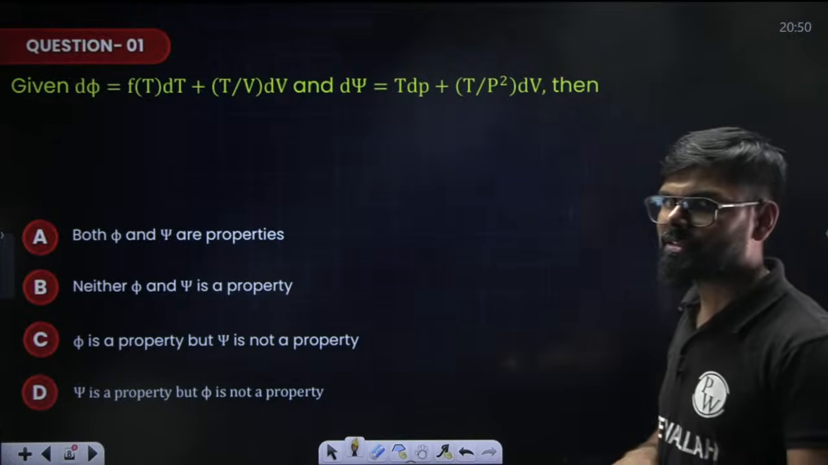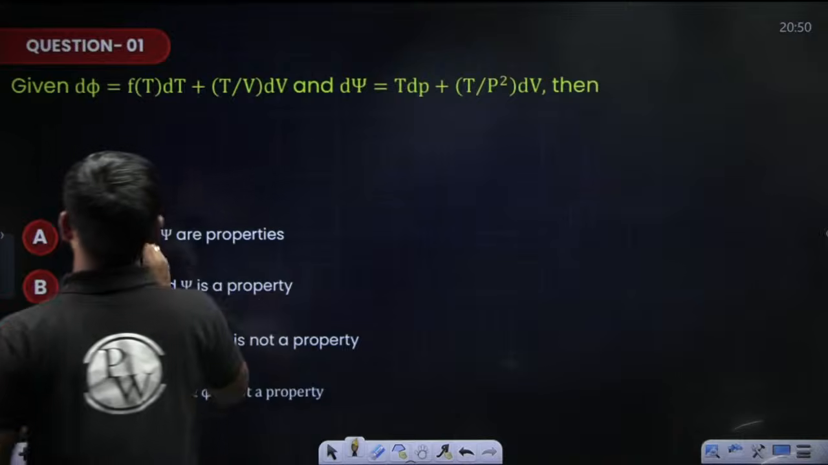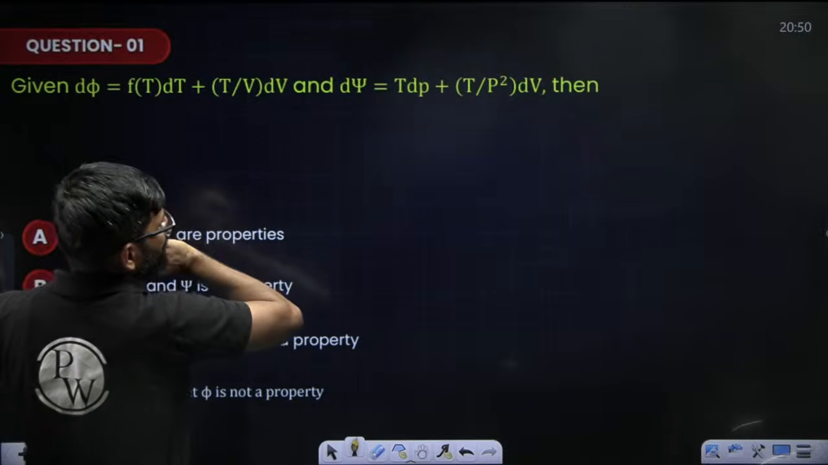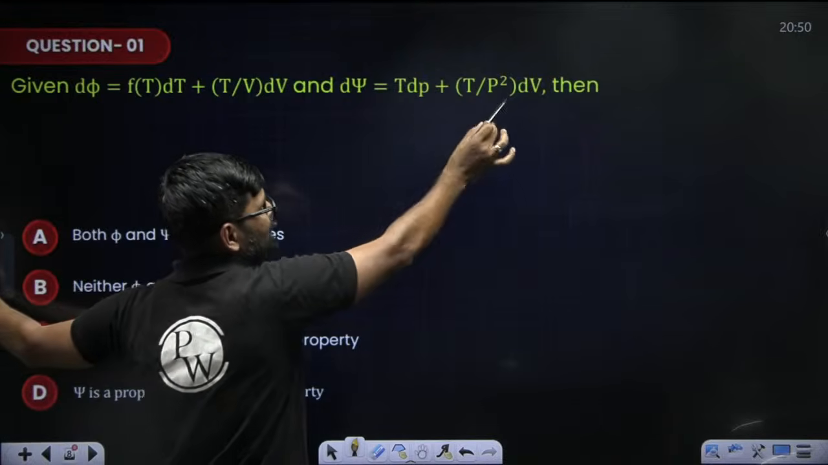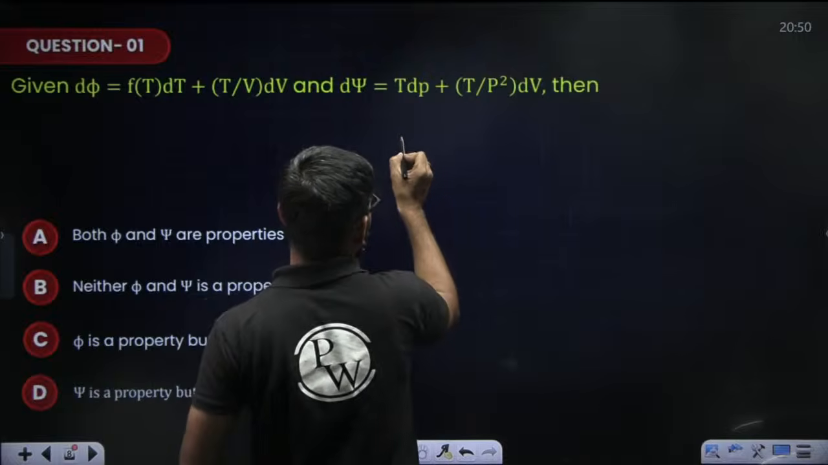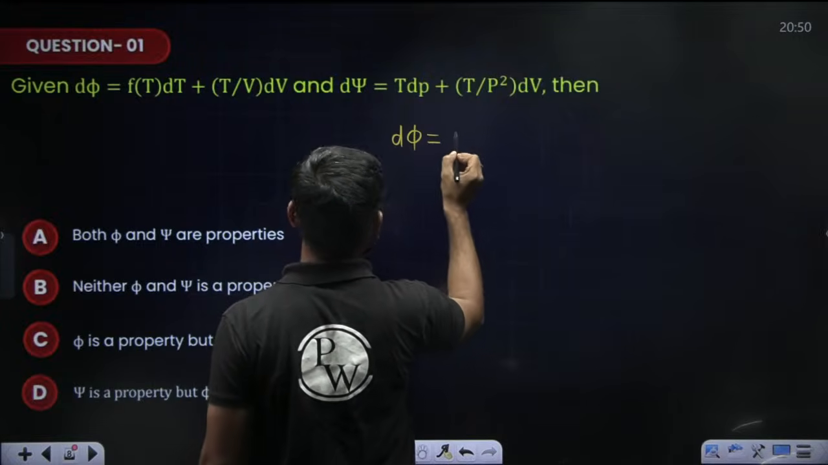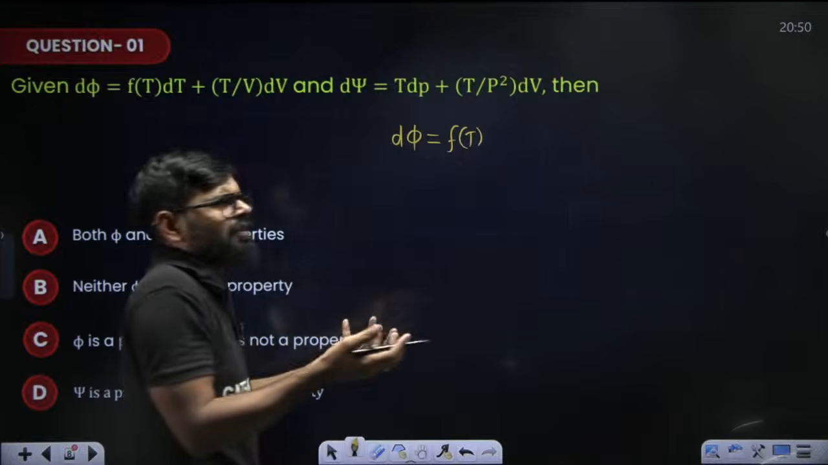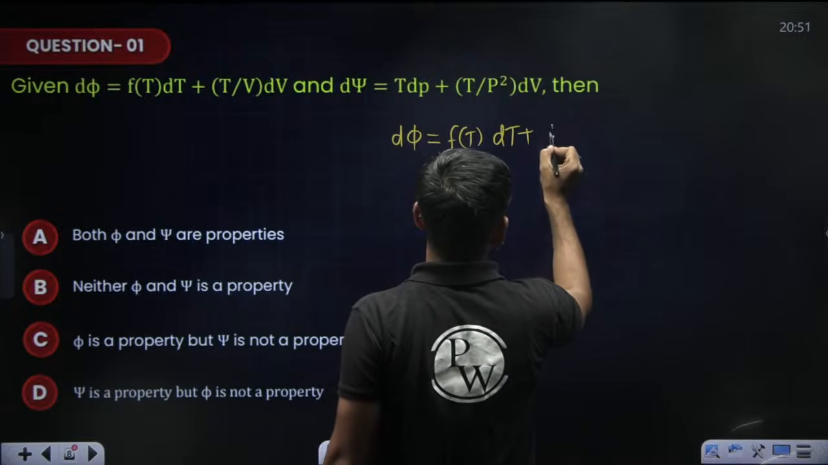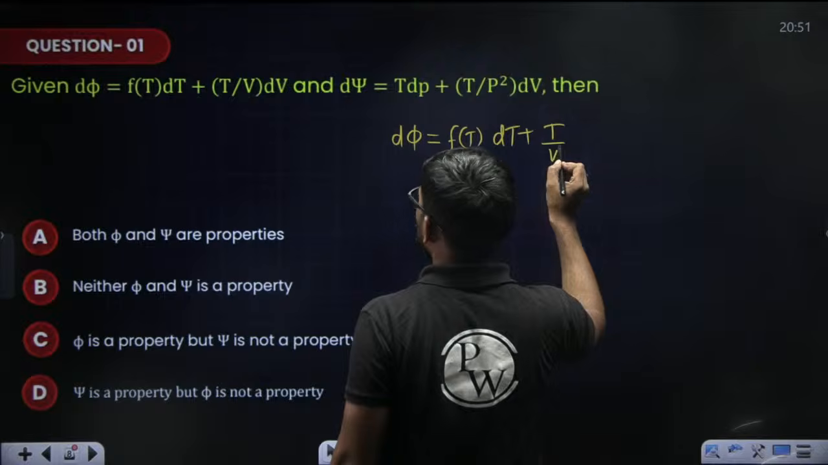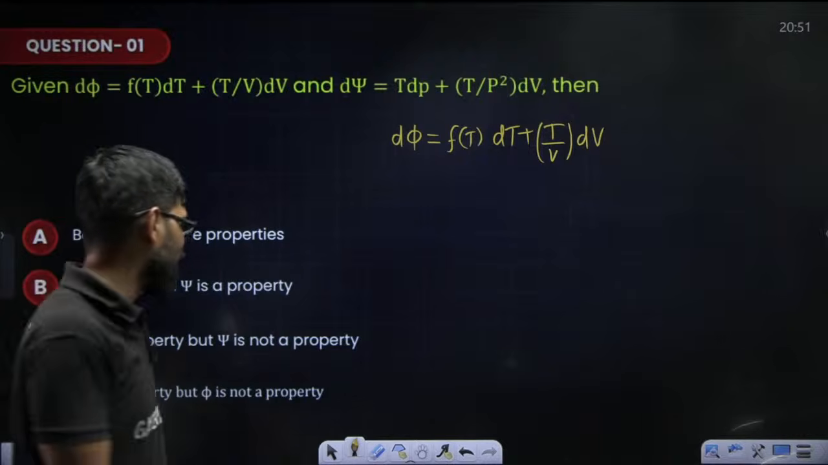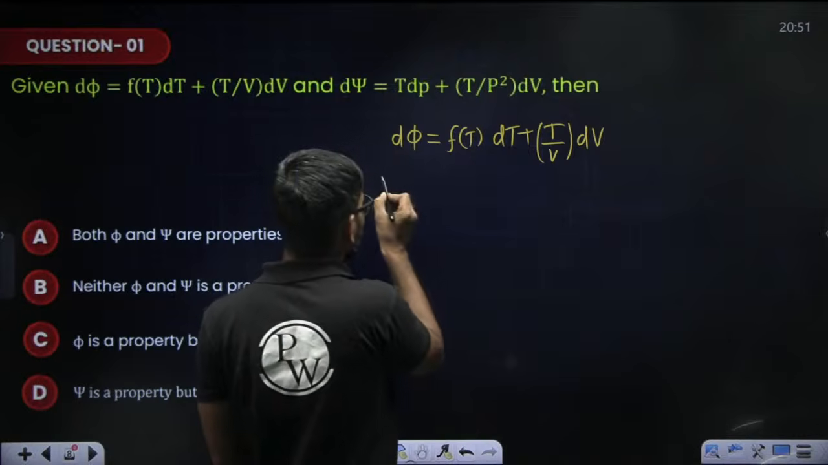See here it is given that there is one function d phi, which is a function of t into dt plus t by v into dv, and d psi is also there like this. Which one is the property? Let me start with d phi. d phi is some function of t into dt plus t by v into dv. Now it is already in standard form. What is standard form? The standard form is to compare with